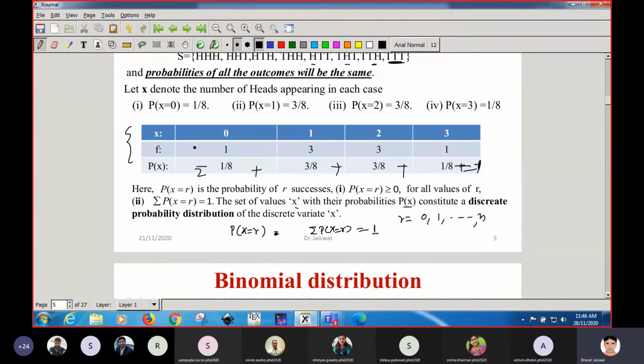Earlier we were given x values, then f values, and we had to calculate mean, median, mode, and different things. Here we also have to calculate similar kinds of mean, median, mode, standard deviation, and everything you can get for the probability distribution also. Clear, students? So these are the basic things. Now let us go to the binomial distribution.